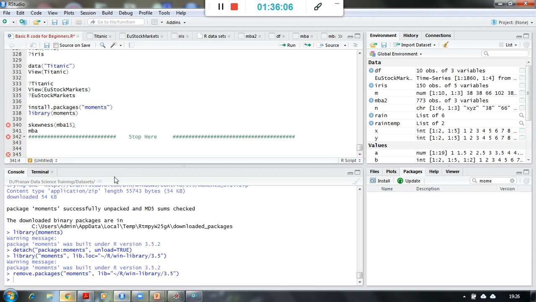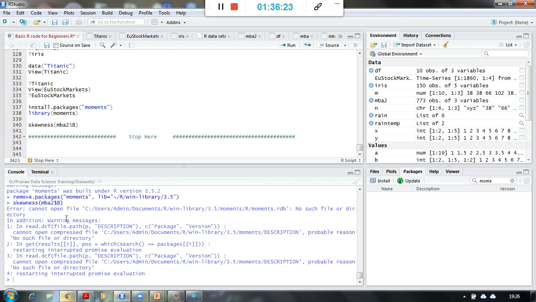So if I want to use this functionality skewness on this MBA2, B column, then it is giving me an error because the function is not available over here, right?